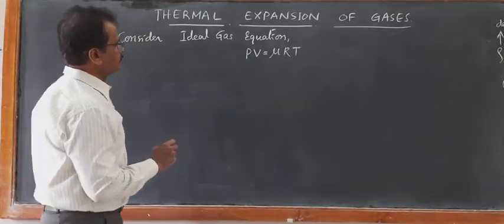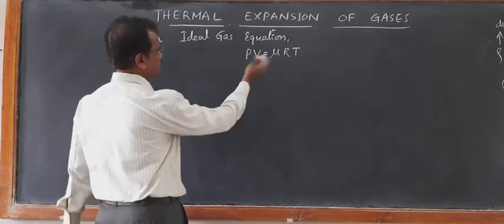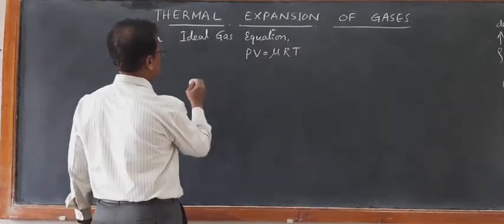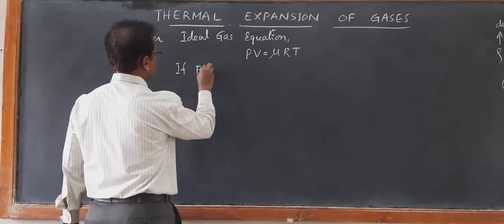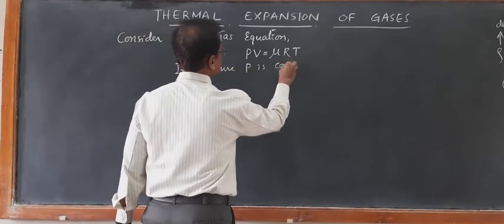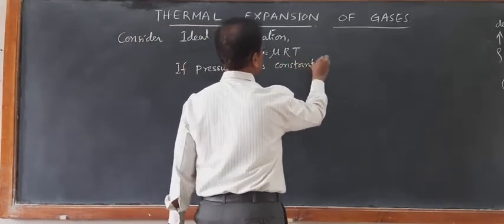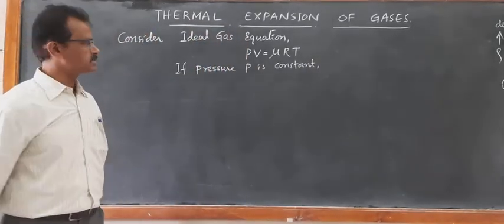Okay. Now if we differentiate this on both sides, keeping P constant, since we always take the atmospheric pressure as almost constant.